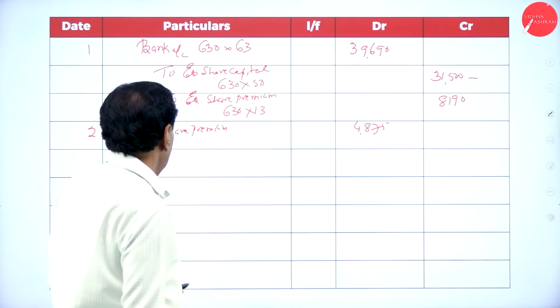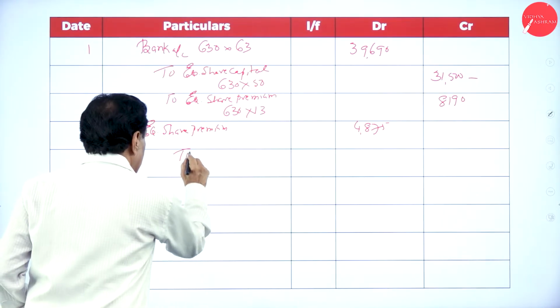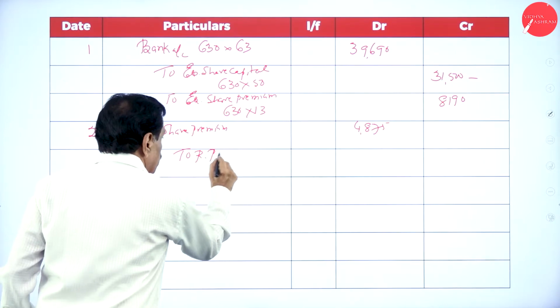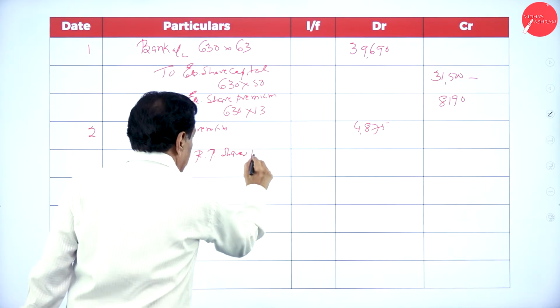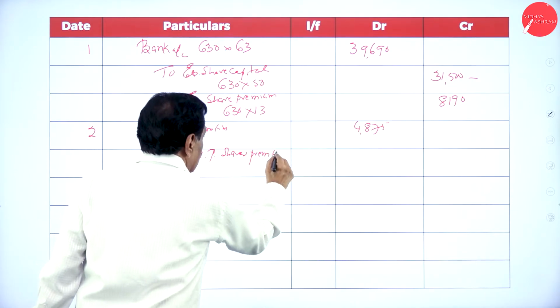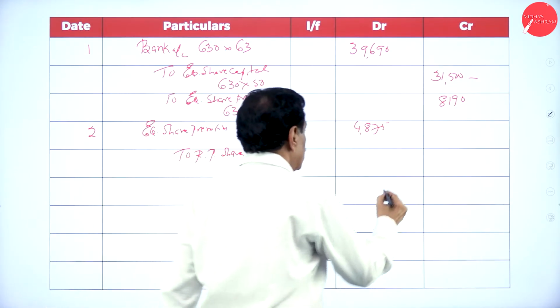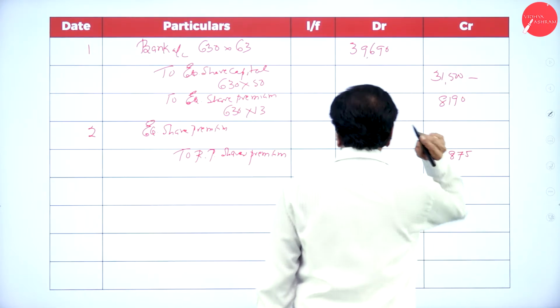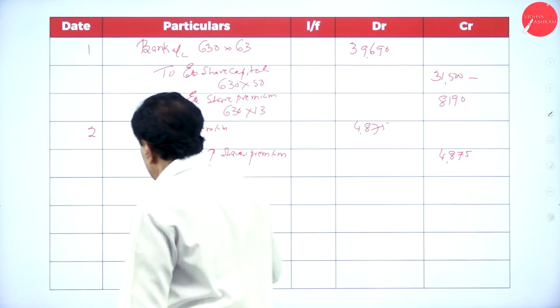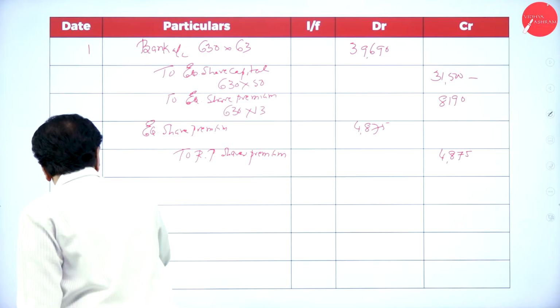Second entry: redeemable preference share premium 4,875. Paid. Then the investment is sold.